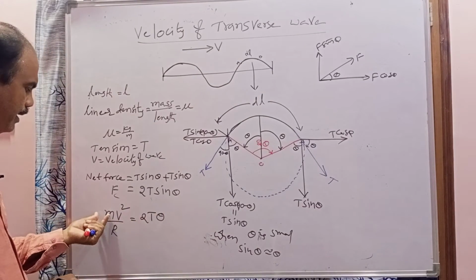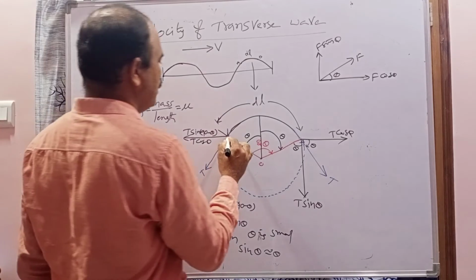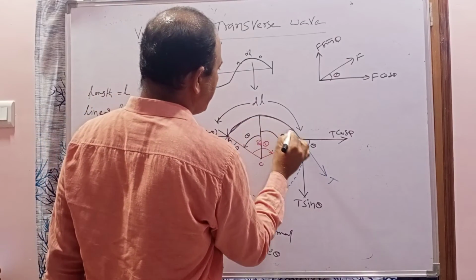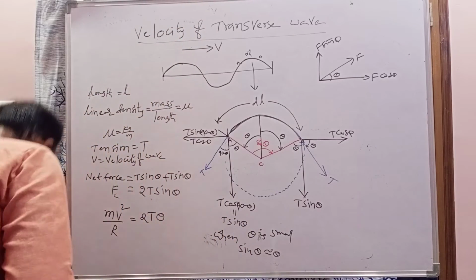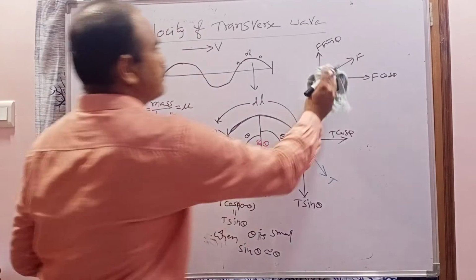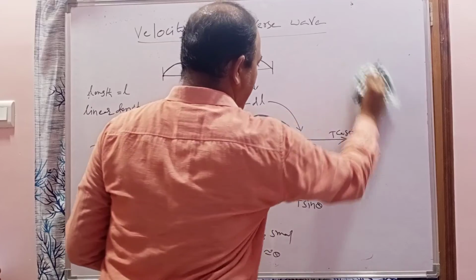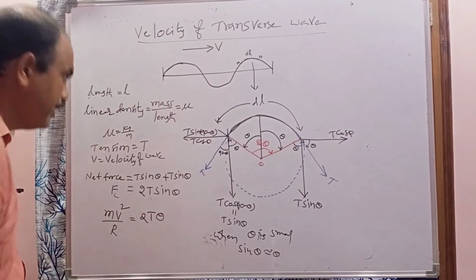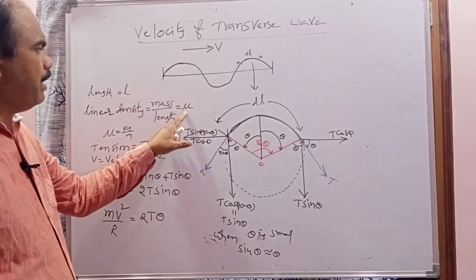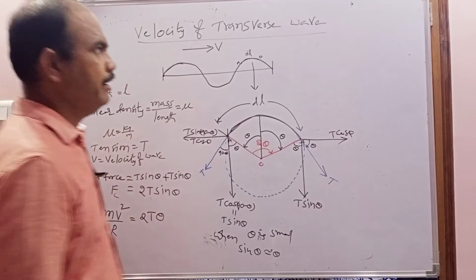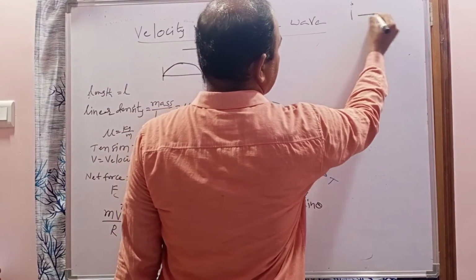So what is m here? M means the mass of the total segment from A to B. The mass of the total segment. But how can we calculate it? You know the linear density. Linear density means what? The mass per unit length. And per unit length, the mass is mu.